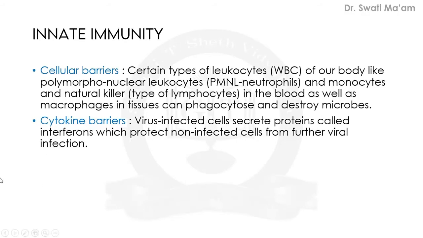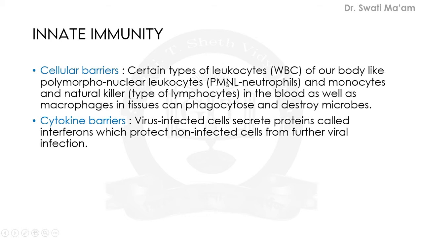The third barrier is the cellular barrier. Certain types of leukocytes, which are known as WBCs, like polymorphonuclear leukocytes. This term is also important. Shortly, it is known as PMNL neutrophil.